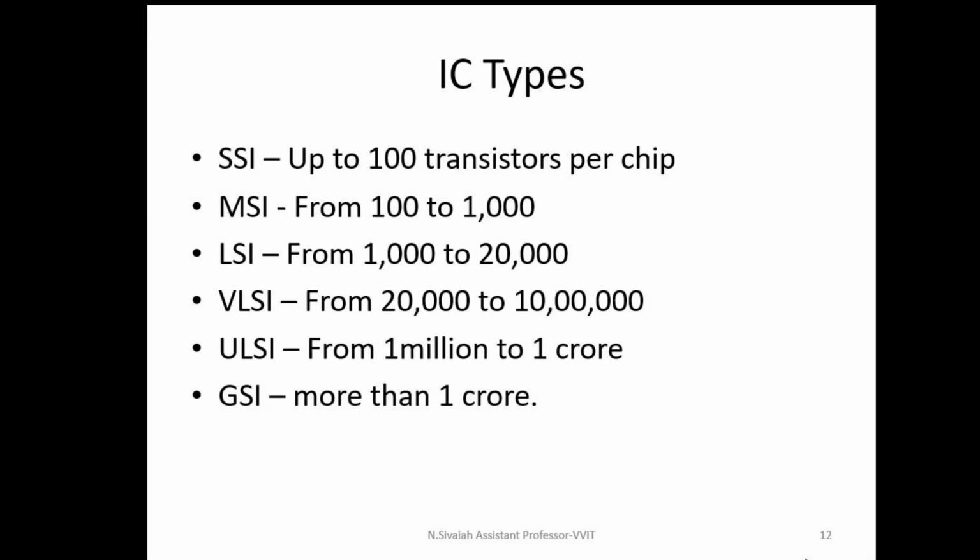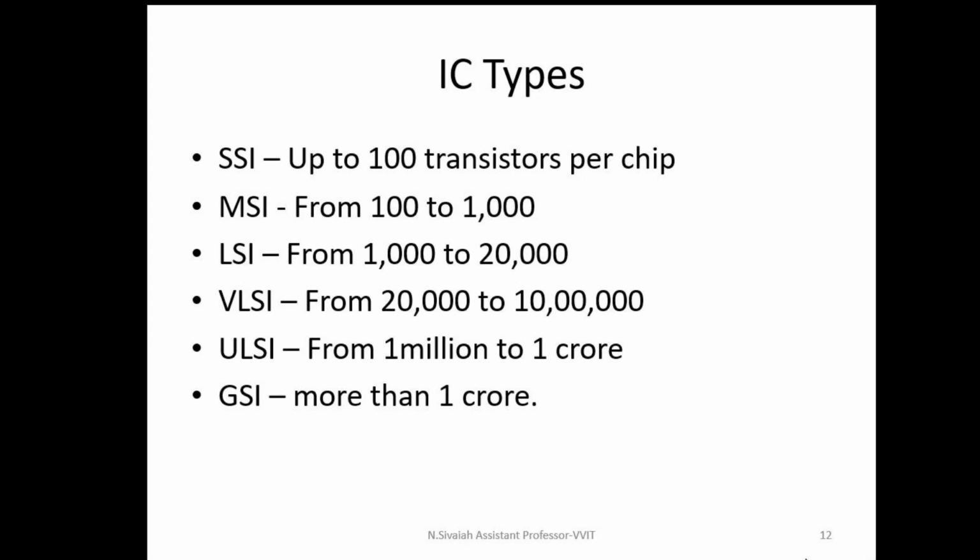Medium scale integration has 100 to 1000 transistors per chip. The example of medium scale integration is counters, for example IC74161 and IC74163. Next one is large scale integration. If the number of transistors per chip is 1000 to 20,000, it comes under large scale integration only.